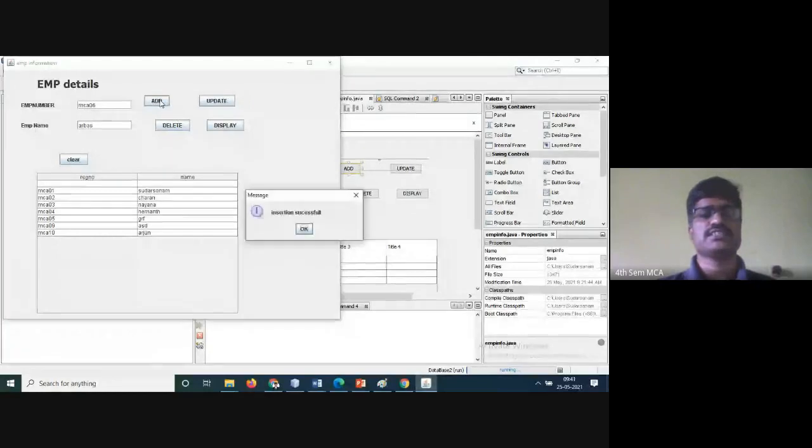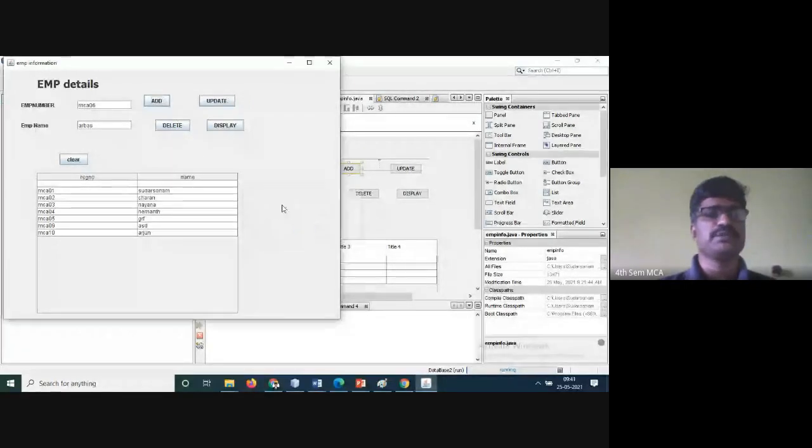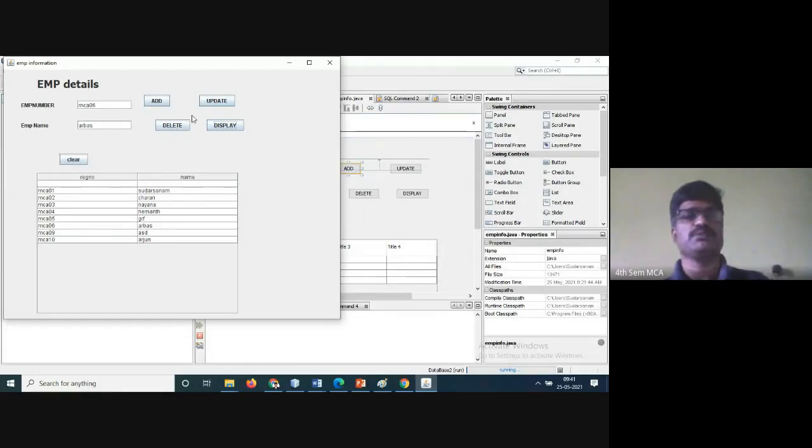Insertion successful. If I display, 6 Arbaz is coming. So instead of going and checking in the database, I can do all the operations here only: employee details or student details, whatever it may be, add, update, delete, display. For example, if I click clear, it will be cleared.